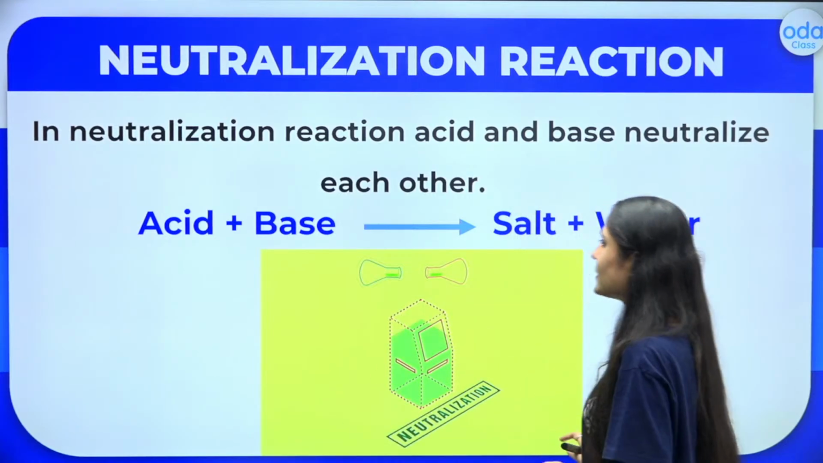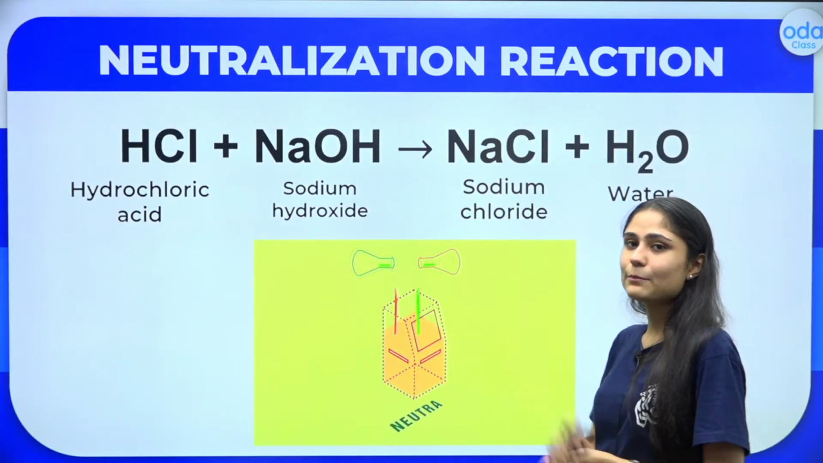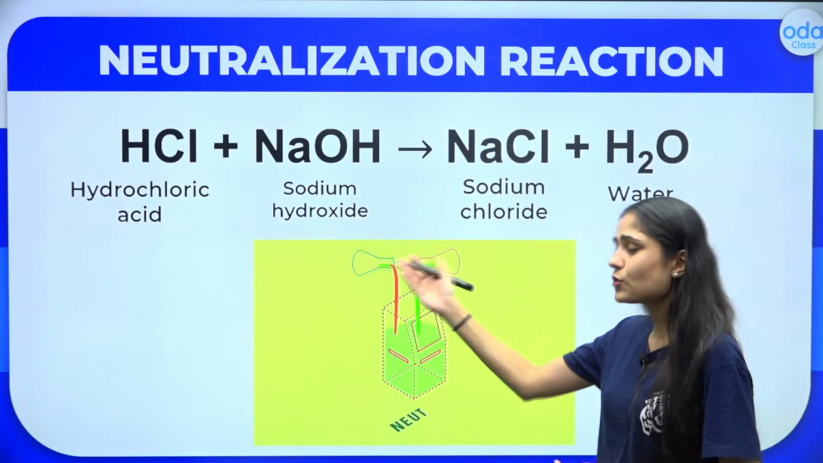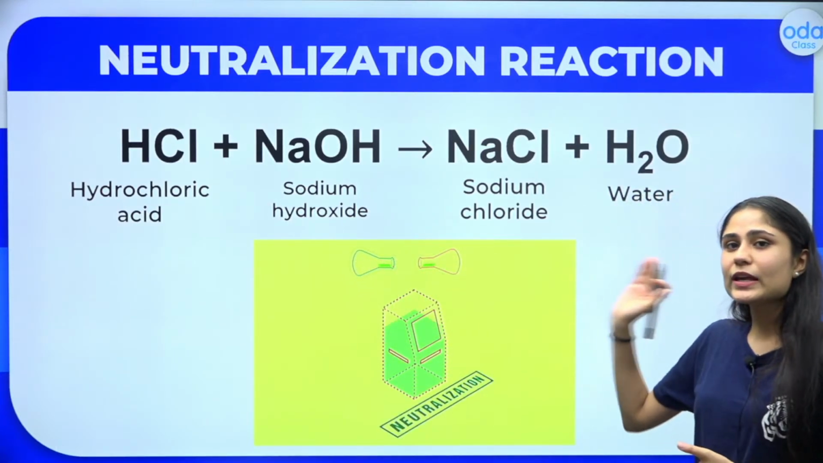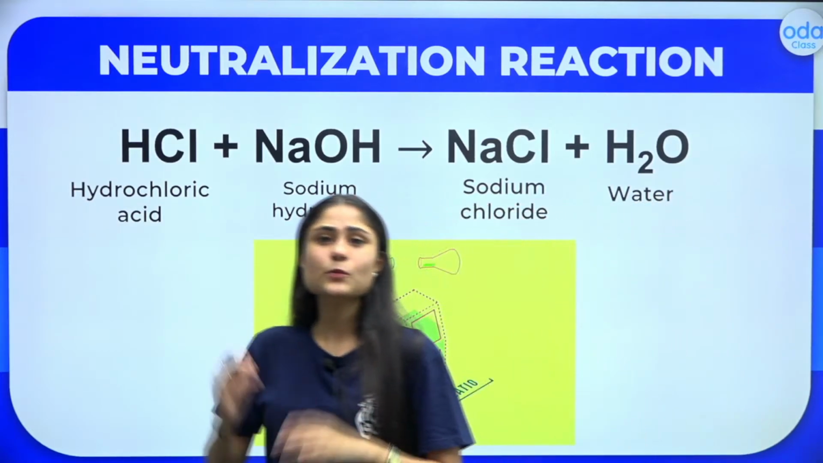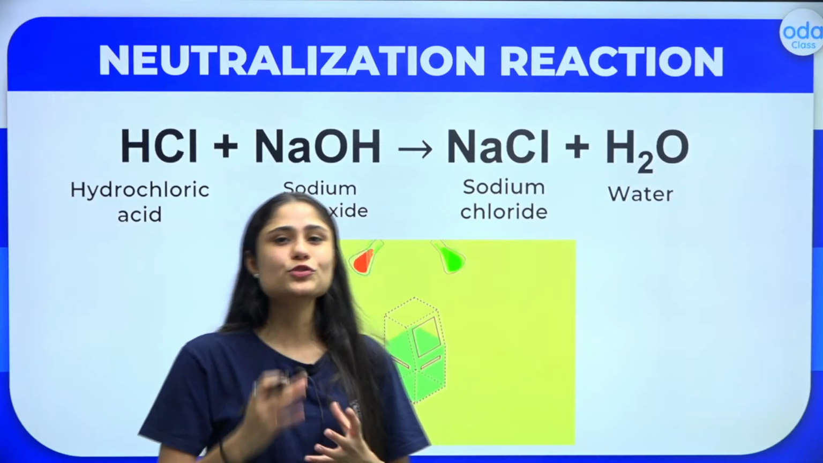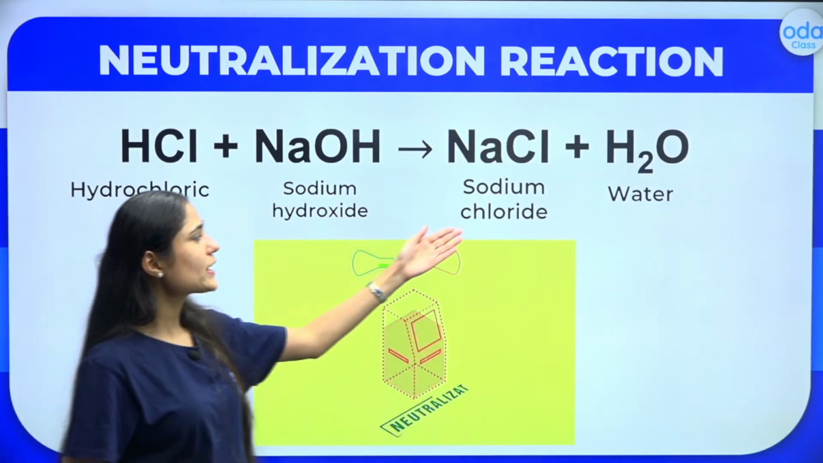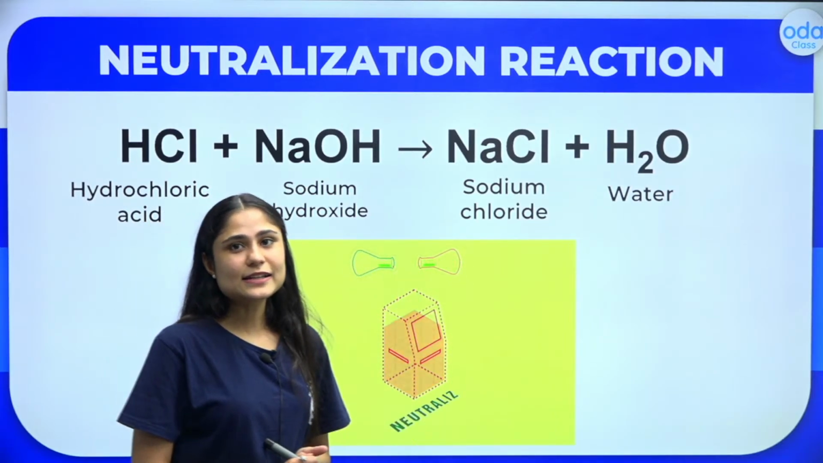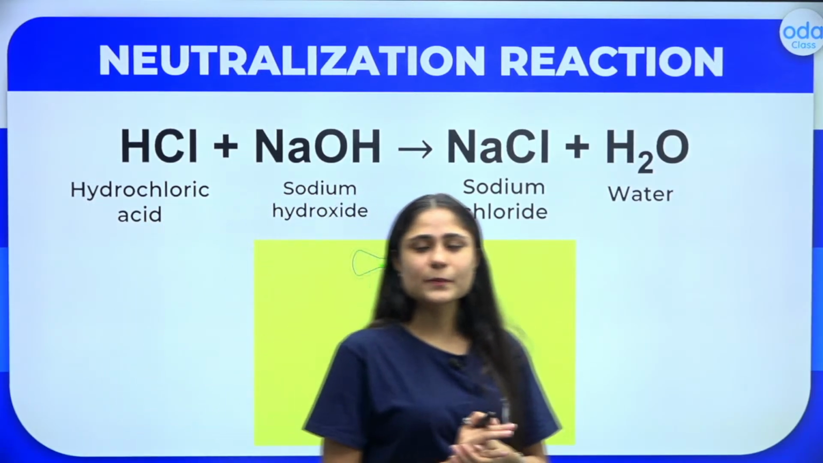Let us take another example, a similar one. We take hydrochloric acid and we take sodium hydroxide. When we combine an acid and a base, they would cancel out each other, they would neutralize each other, and we would get something neutral, that is a salt, sodium chloride, and as a byproduct we get water, right?